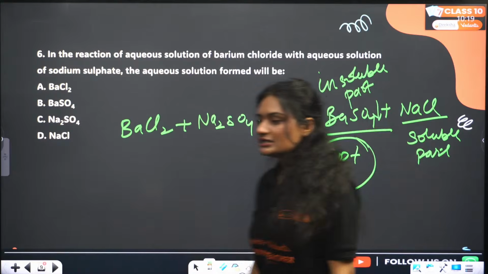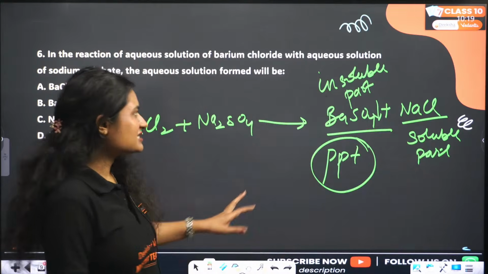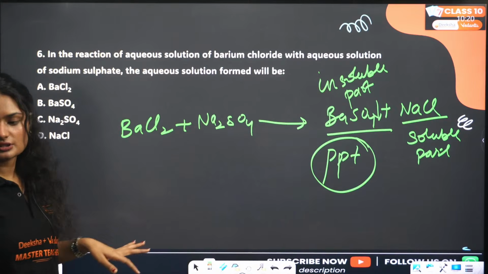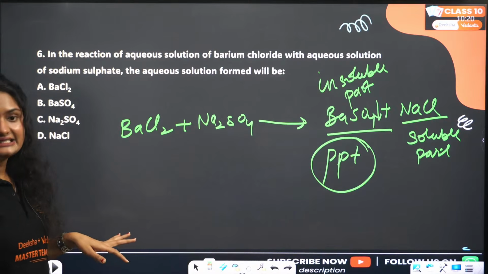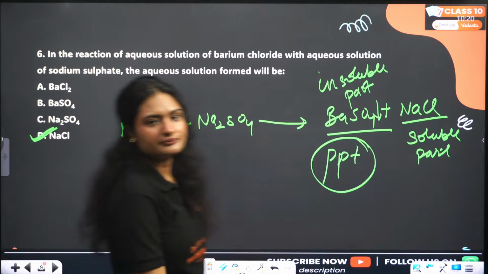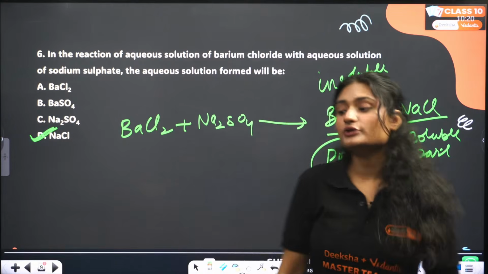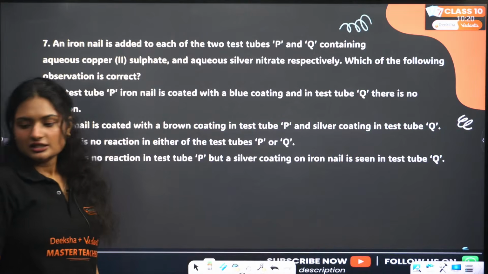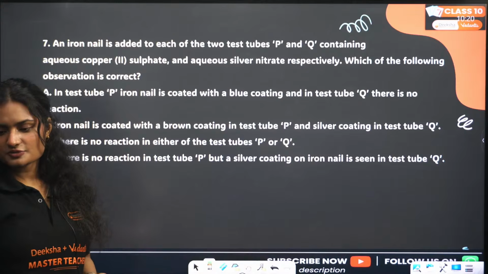Clear? The insoluble part is barium sulfate and the soluble part is sodium chloride. So the correct answer is option D. The aqueous solution will be of sodium chloride. Next question.